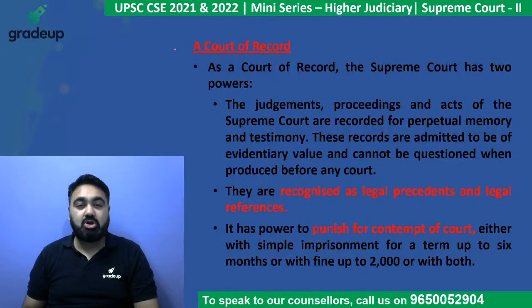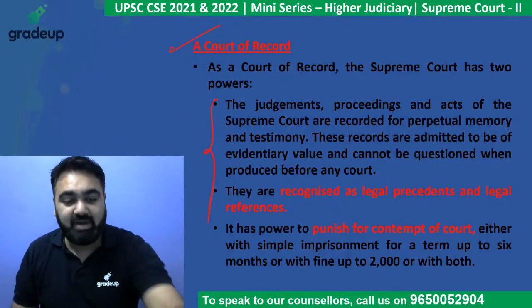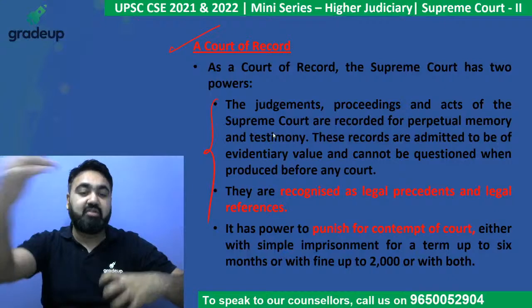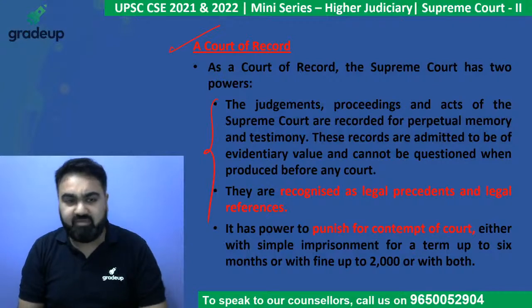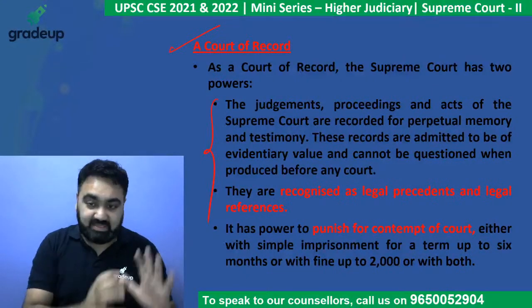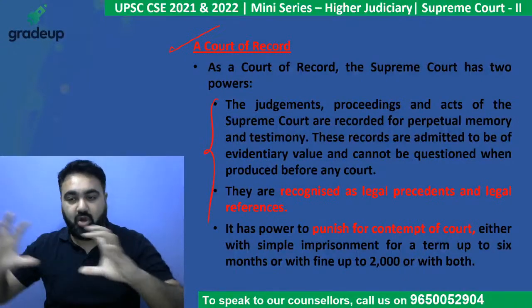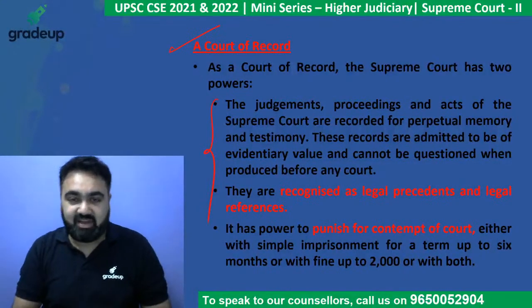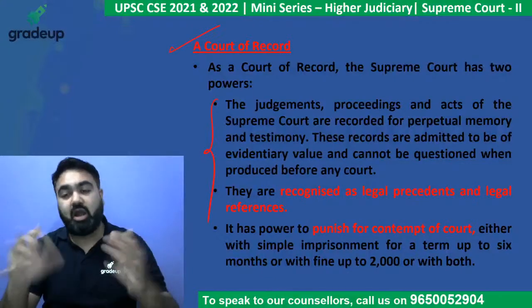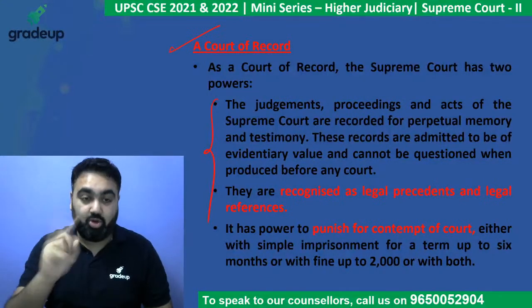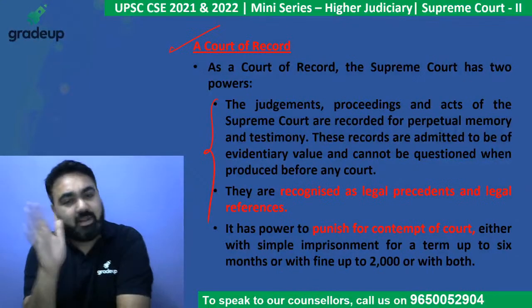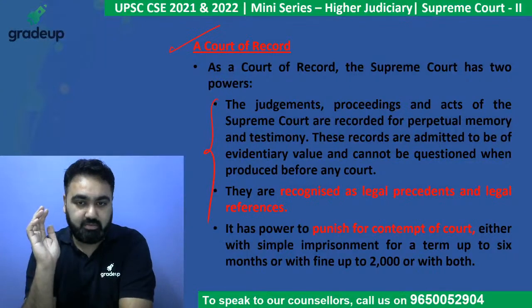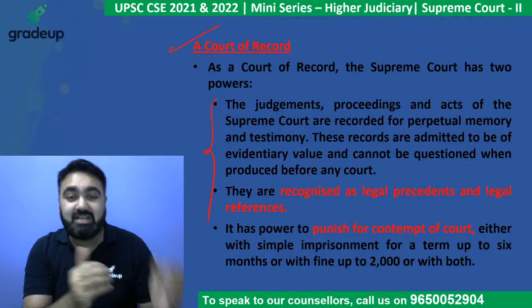The Supreme Court is also a court of record. So whatever the Supreme Court says, whatever judgment or whatever argument they give becomes a judgment for the future. Whatever the Supreme Court says becomes a court of law. For example, let's say there's a case in which Supreme Court says, if you have a car in which you have an accident victim and you are going to the hospital, then you are allowed to jump red light. There will be no challan even if you don't stop on the red light because you're going to the hospital. If this is what the Supreme Court says, that will become a law. That will be followed throughout the country. So whatever the Supreme Court says becomes the legal precedent.